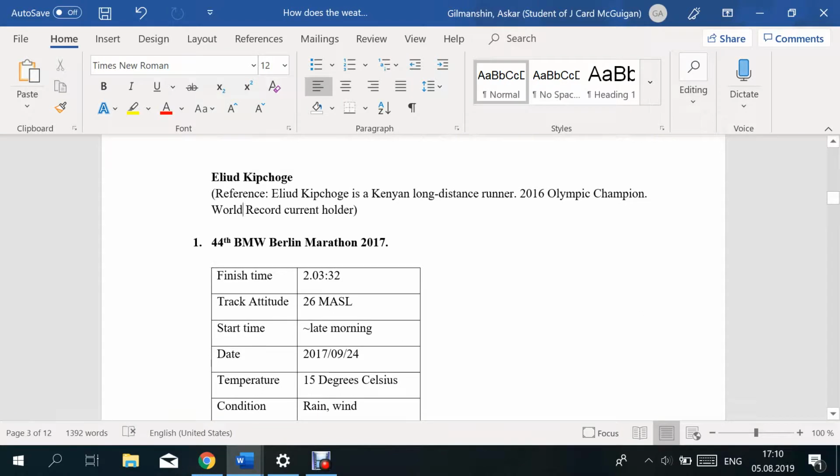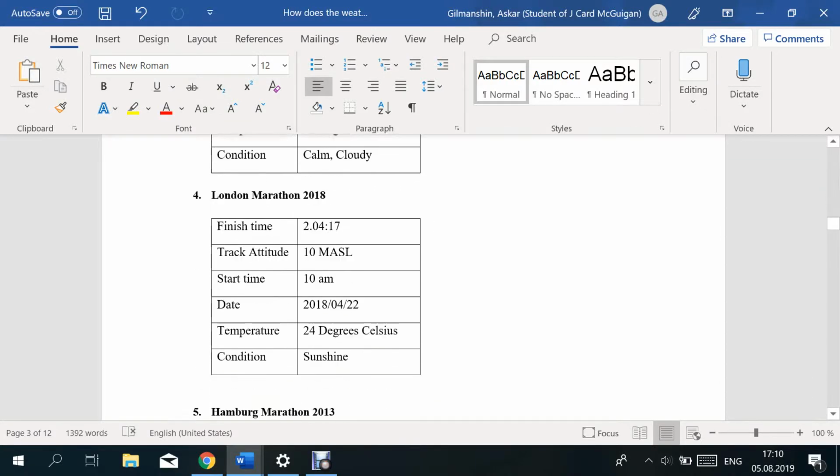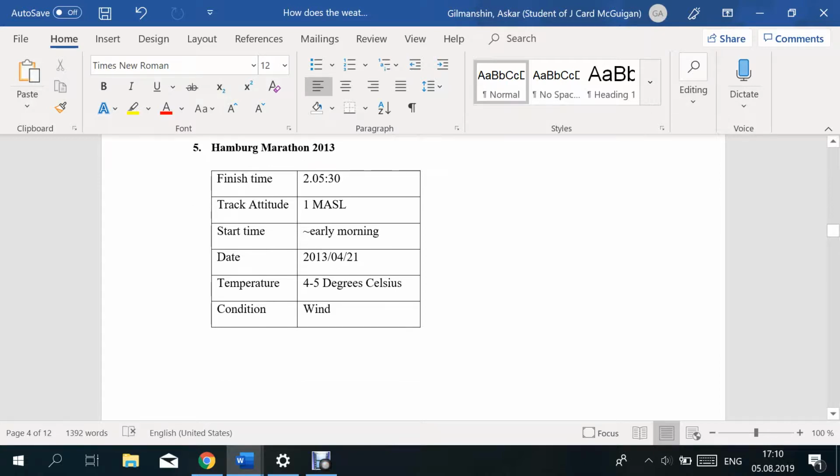In order to complete my job, I chose two athletes. The first one is Eliud Kipchoge. He is a Kenyan long distance runner, as you can see, 2016 Olympic champion. The reason why I took him is because he is the current world record holder. For each of them, I chose 5 marathons. And for each marathon, I created a summarizing table that consists of general information for each marathon.